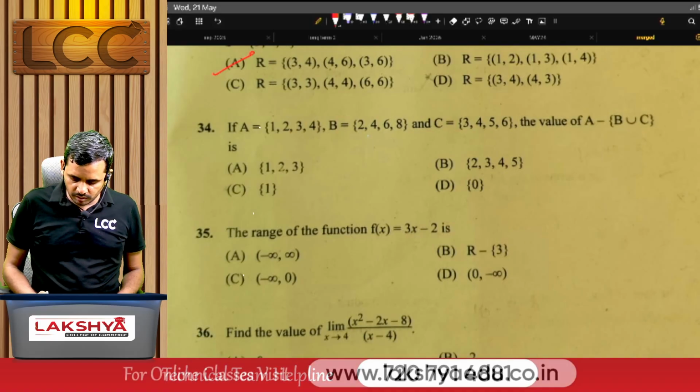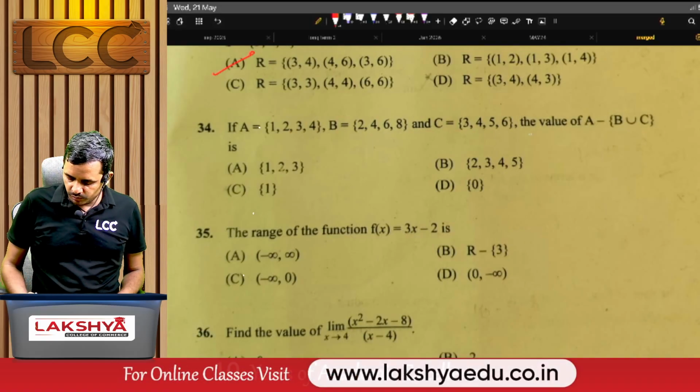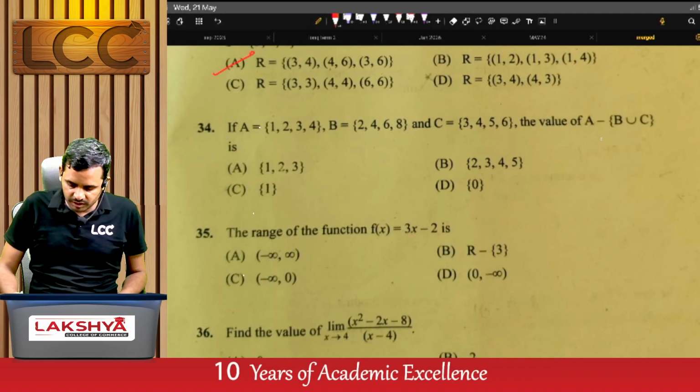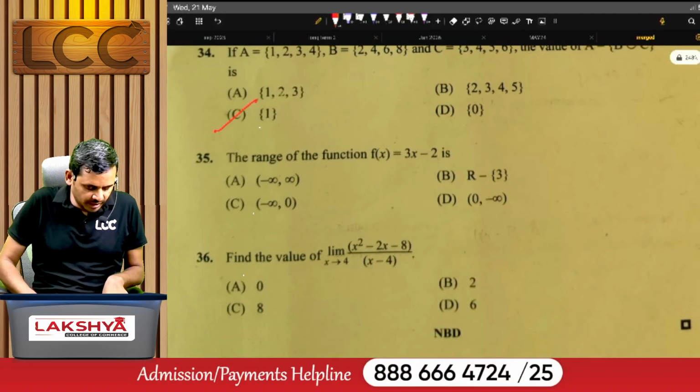A is equal to 1, 2, 3, 4. B is 2, 4, 6, 8. C is 3, 4, 5, 6. Then what is the value of A minus B union C? Then right answer is C.